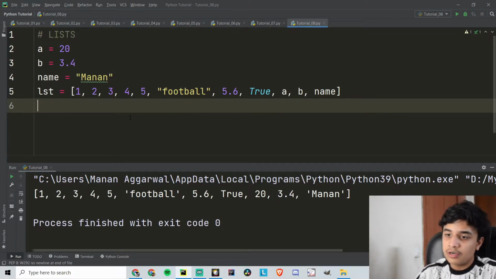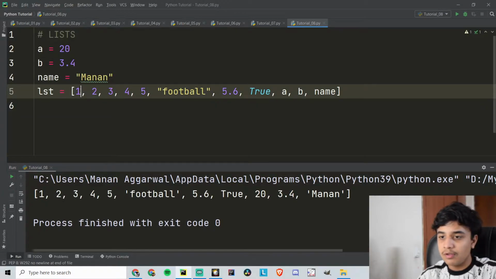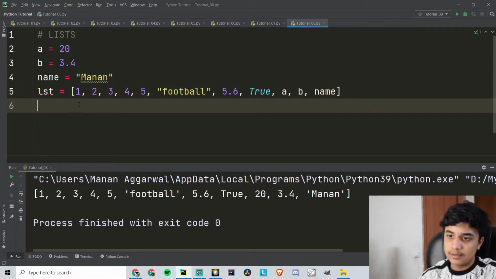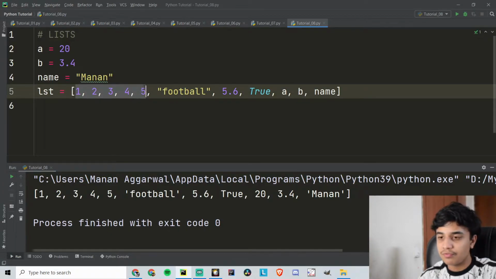So what if I only want the one number to be printed, or only the two, or what if I only want the first 5 elements to be printed?